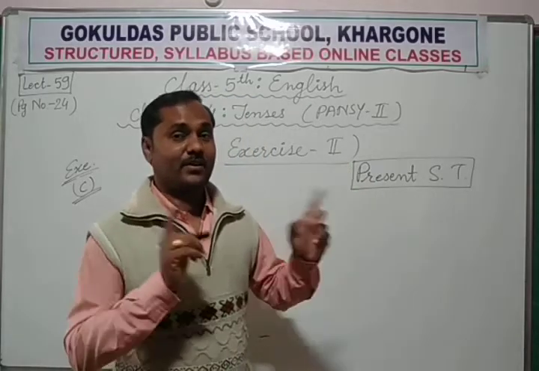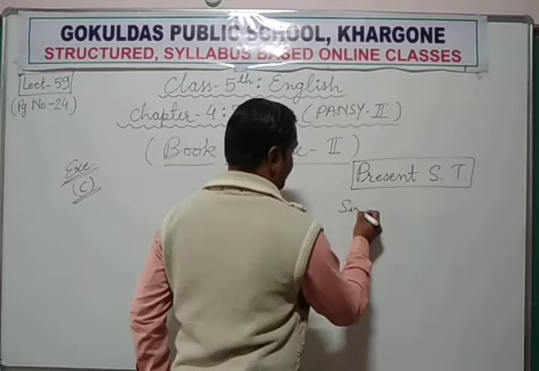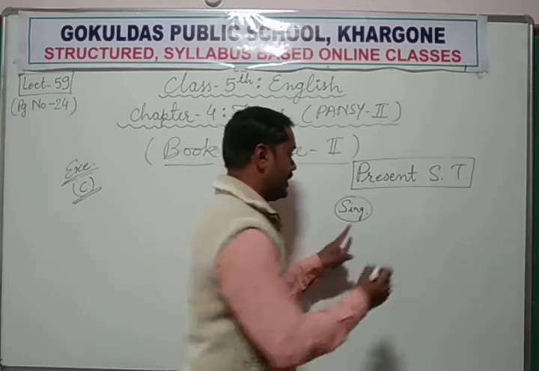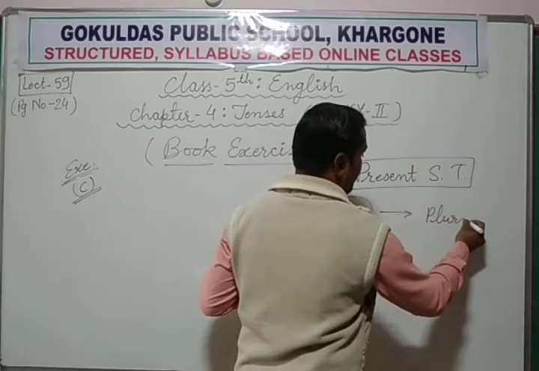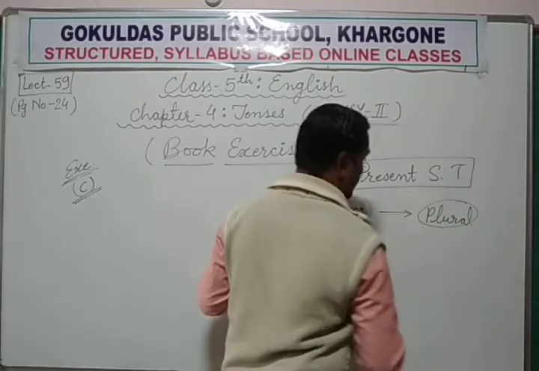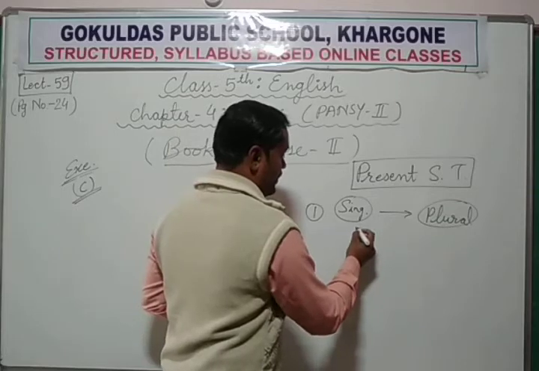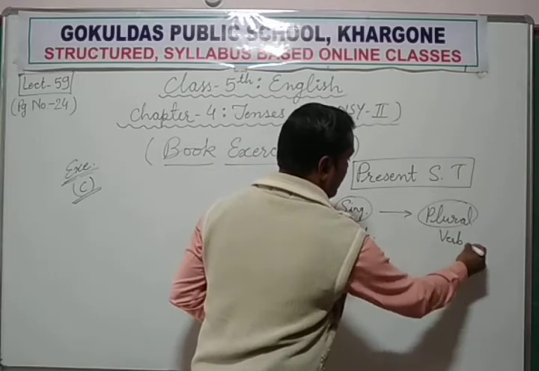What is the agreement of the verb? If your subject is singular, then along with the singular subject there will come the plural form of the verb. That is one rule: singular subject, plural verb.